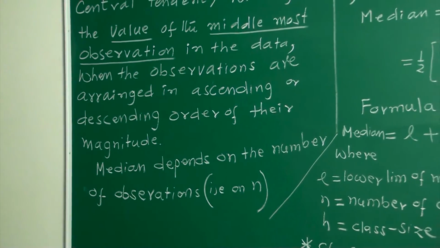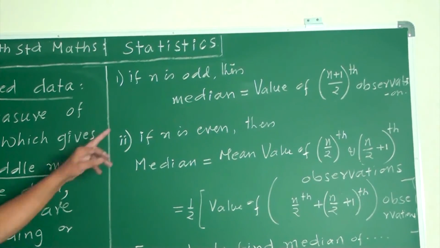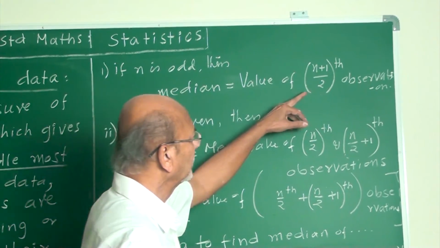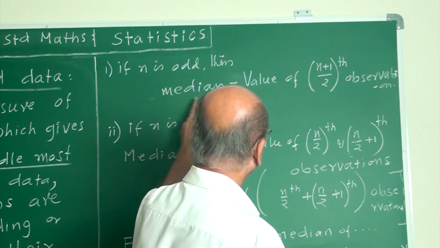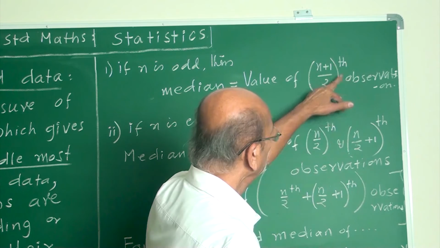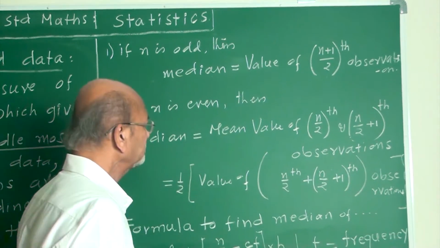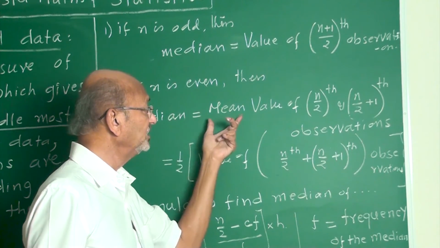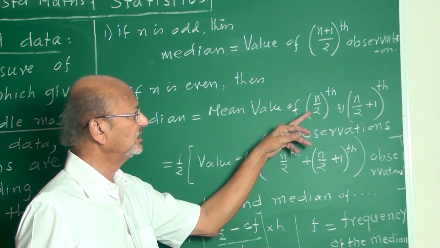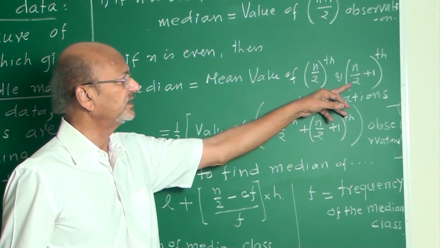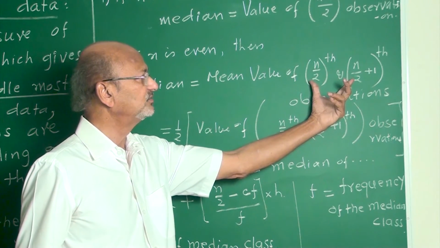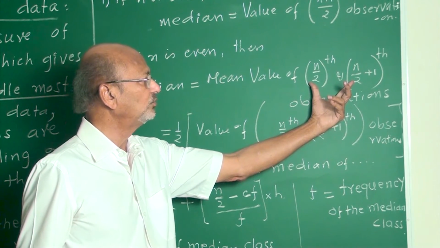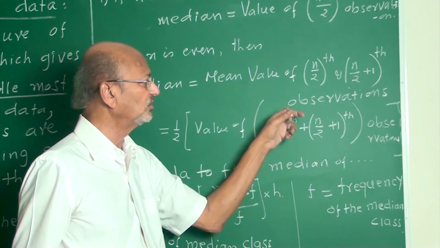If n is odd, the median is the value of the (n plus 1) by 2th observation. When n is even, it is the mean, or average, of the n by 2th and (n by 2 plus 1)th observations, my friends. Mean of these two observations.